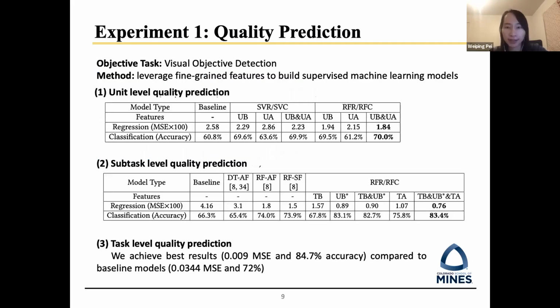To evaluate the effectiveness of the three quality control mechanisms in our framework, we conducted the image task and text task on Appen. Because the image task is an objective task, we consider quality prediction for quality control. Our experimental result shows that it's feasible to predict quality at the unit level, and incorporating fine-grained behavioral features helps improve the accuracy of quality prediction at the subtask and task levels.